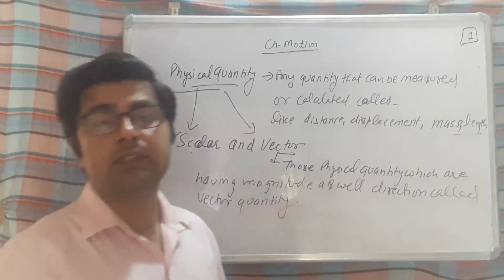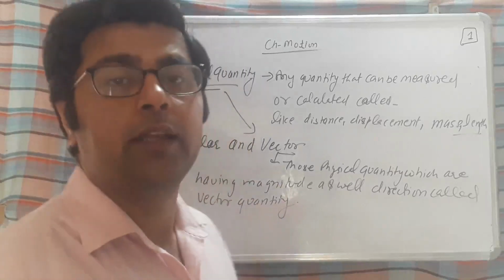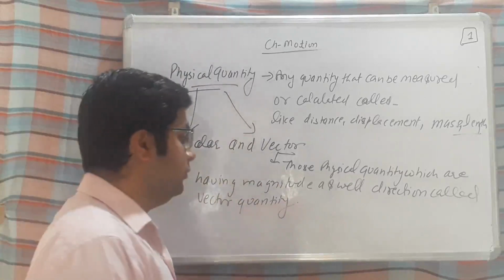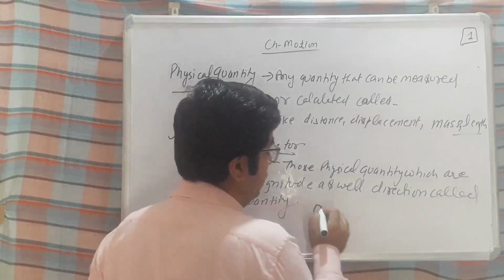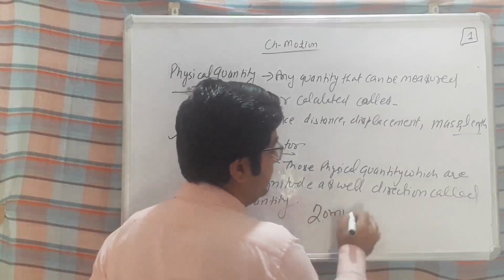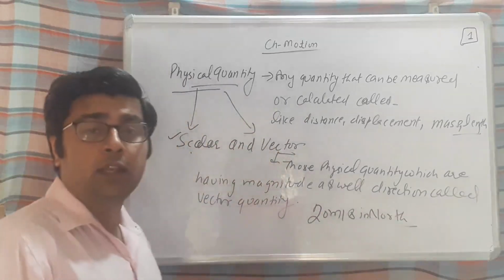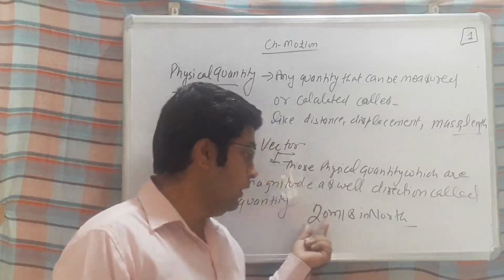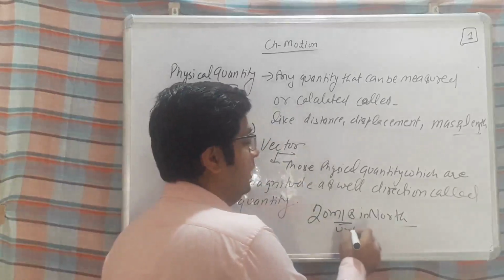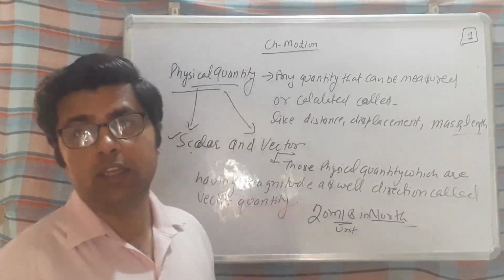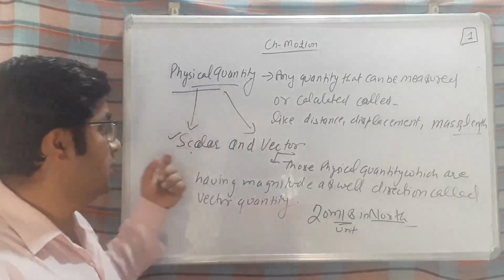So any physical quantity which is having magnitude as well as direction, that is known as vector quantity. For example, I am saying that an object is moving with 20 meter per second in north direction. Now in this term we know the magnitude part is 20, meter per second is the unit and north is the direction. So here we have magnitude as well as direction. This is known as vector quantity.